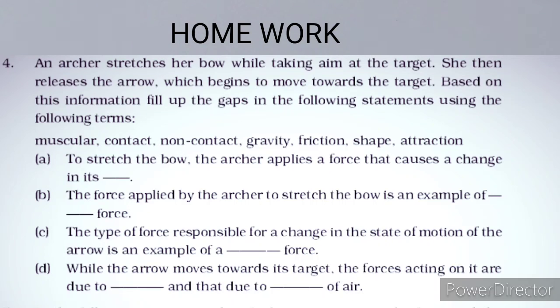force. Third, the type of force responsible for a change in the state of motion of the arrow is an example of dash force. And the last but not the least, while the arrow moves towards its target, the forces acting on it are due to dash, and that due to dash of air. So you have to fill all these 4 blanks after studying the above statement.